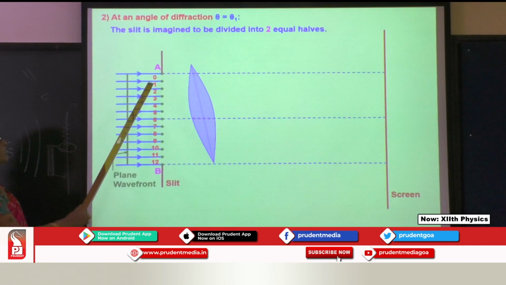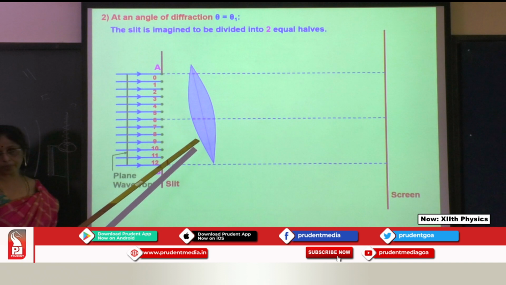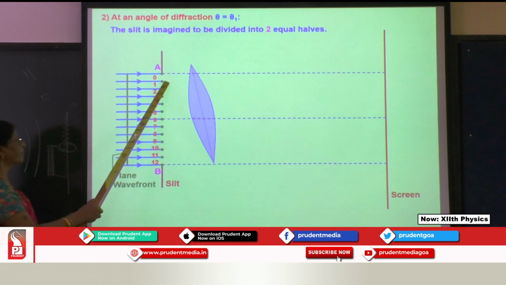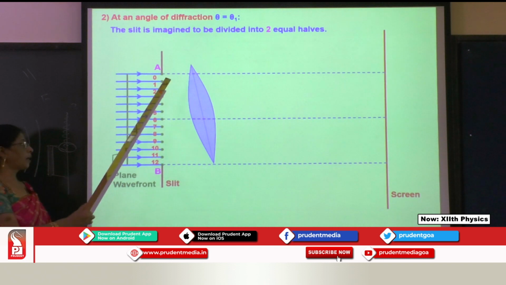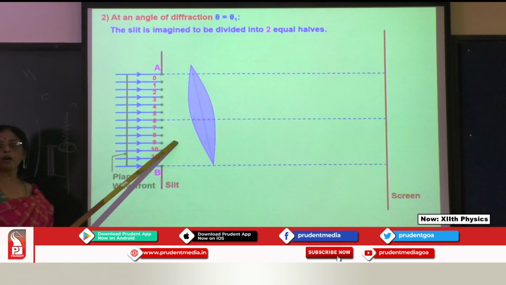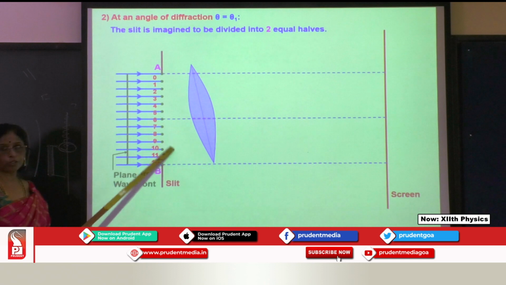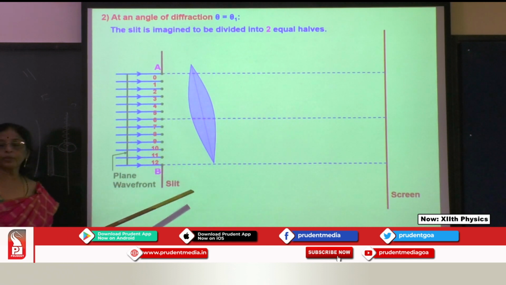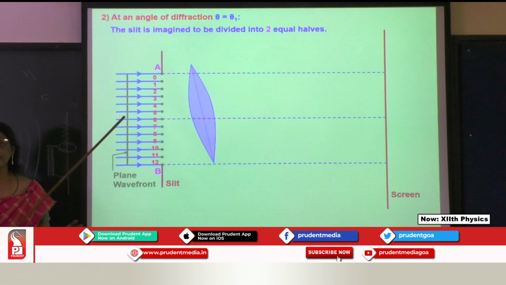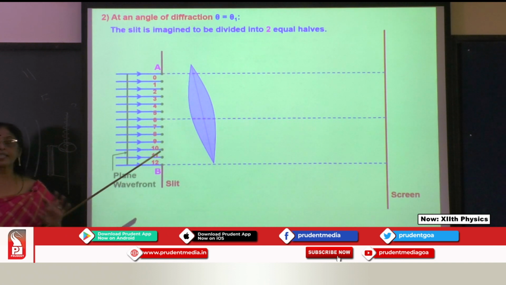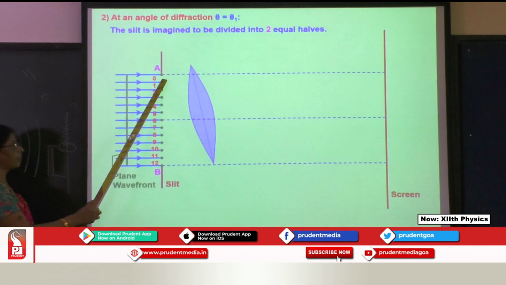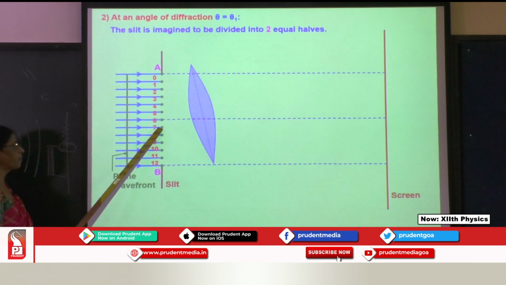Each one is traveling with a path difference of lambda by 2. But here they are divided into two parts. Lambda by 2 is the first part, all are traveling lambda by 2, here also lambda by 2. But when there is a division over here, what happens? They have a different phase. If one person is starting from the crest, I am starting from the trough.